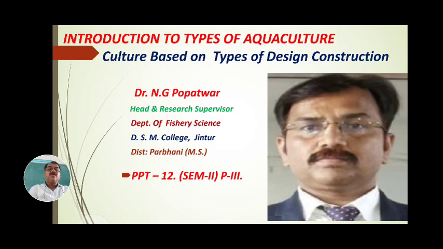Prior to this fourth criteria, we have seen the first criteria, culture based on quality of water. Second, culture based on commercial consideration. Third, culture based on species or number of fishes. And fourth, culture based on types of design and construction, in which we have seen pen culture, cage culture, raceway culture, then culture based on reservoirs.